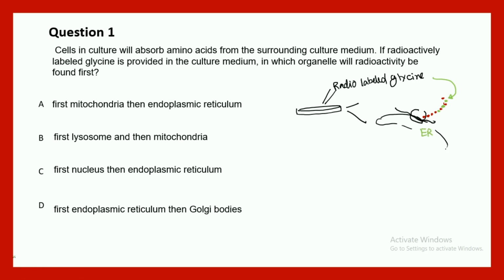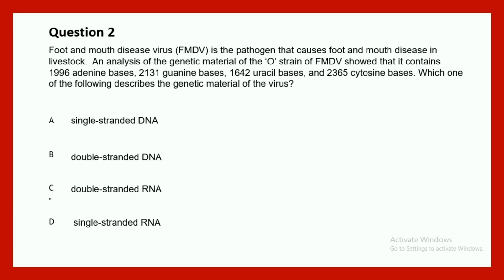the radioactivity. Now after that, from endoplasmic reticulum, it would be delivered into Golgi apparatus, right? So after that, Golgi apparatus would be the organelle where you would see the radioactivity, and if it's a secreted protein, it would follow the secretory pathway. But anyway, first endoplasmic reticulum and then Golgi would be the correct answer. So this question was based on the basic concept of vesicular transport that you need to learn for IIT JAM.